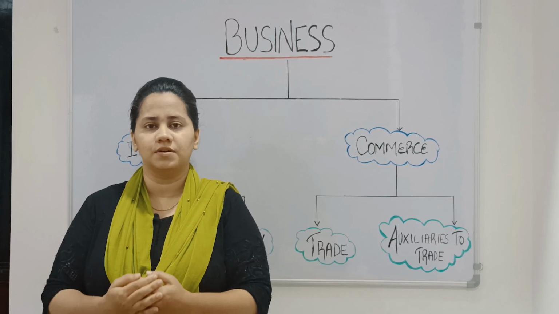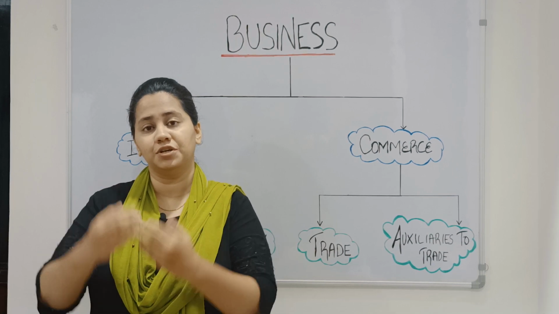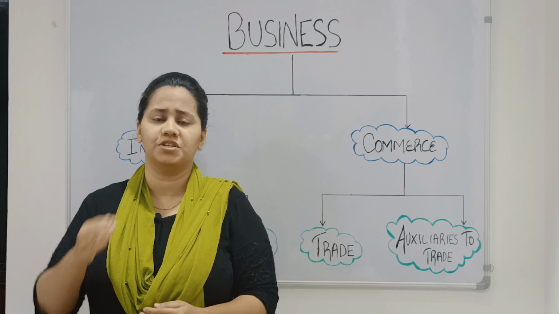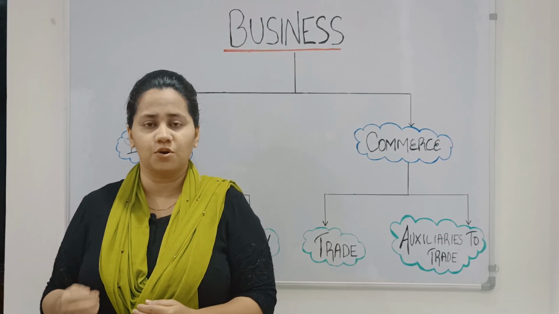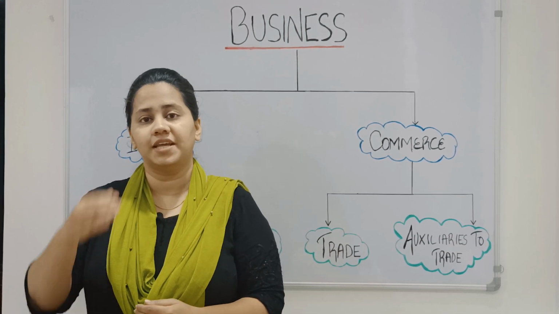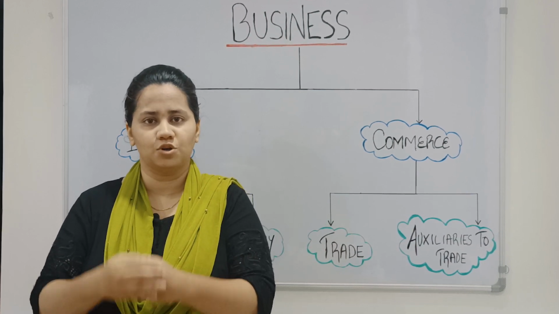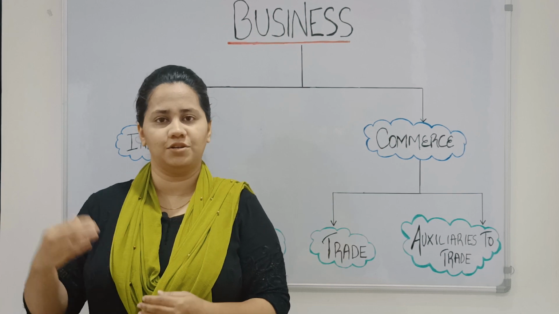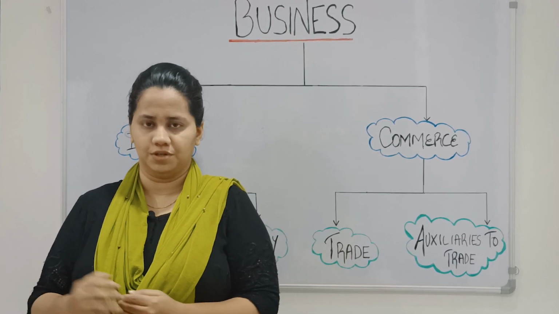So when a customer comes across an advertisement and then sees that particular product in any retail outlet, he already has some information about the product. So there are more chances that he will buy the product because he has seen an advertisement of it. So this is the impact that an advertisement can have on the customer. Advertisement also helps to maximize sales, because it creates awareness in the mind of the customer. So advertisement is also a part of aids to trade.